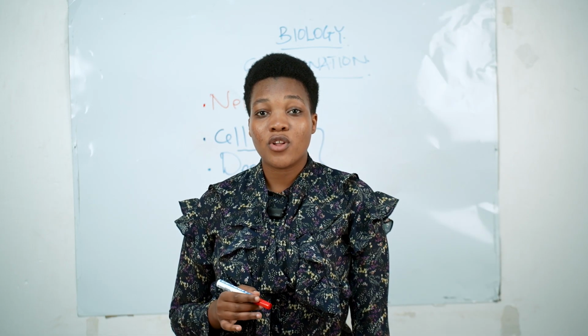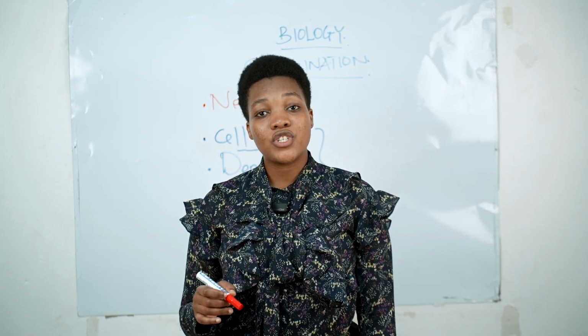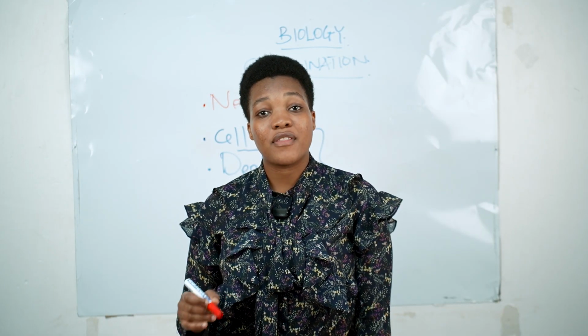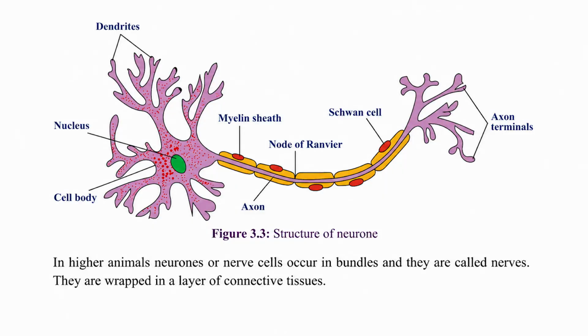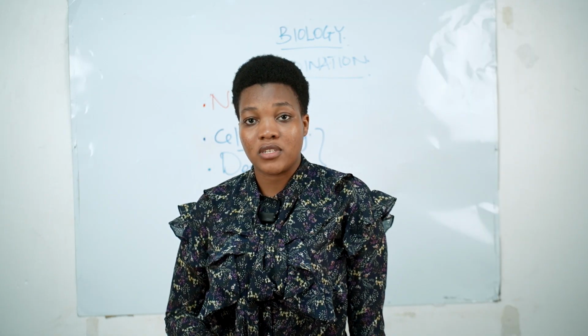The nucleus controls all the cell activities, and the mitochondria produce the energy for that cell to work. So we can see without cell body, the cell cannot perform the function of transmitting the impulse. Without the cell body, the cell cannot get energy to transfer the information. So the cell body is very, very important.